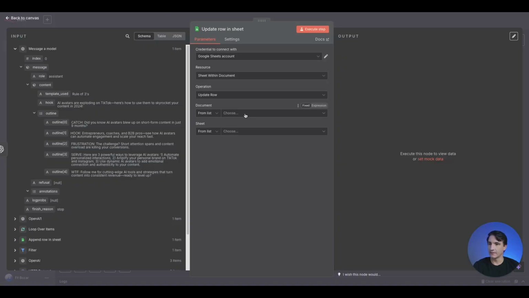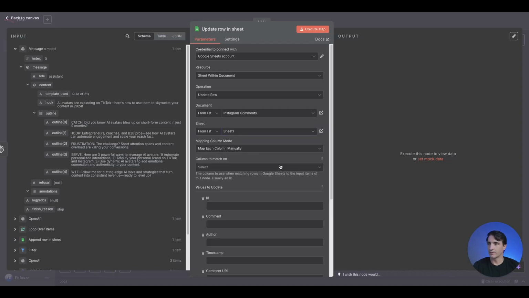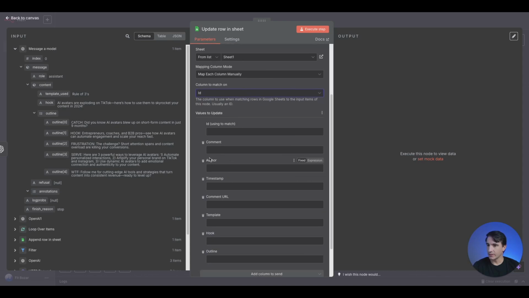So back in n8n, we can just go ahead and select the Google Sheet. From the list, we have our sheet. We want to match the column to ID, and then we don't need all of this.